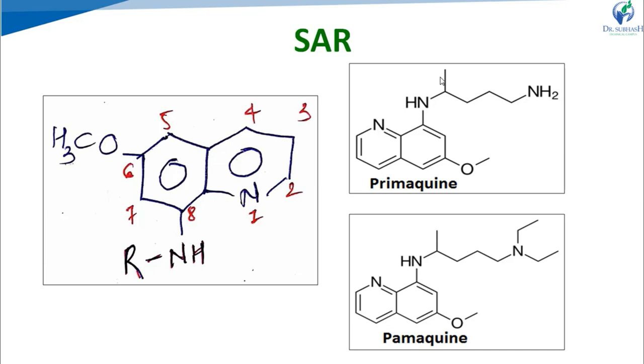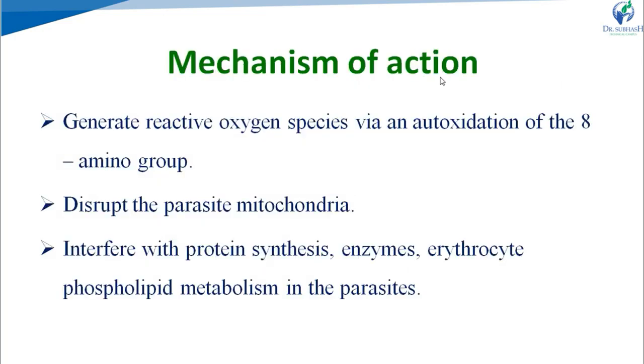Right? Next is about the terminal nitrogen. In these 8-aminoquinolines, the terminal nitrogen may be a primary, secondary, or tertiary group. All produce the anti-malarial activity. Right? Additional substitution in the quinoline nucleus at the 4th and 5th position may be beneficial for the activity. Right? So these are the points related to SAR of 8-aminoquinolines.